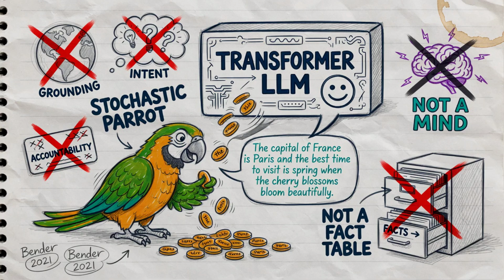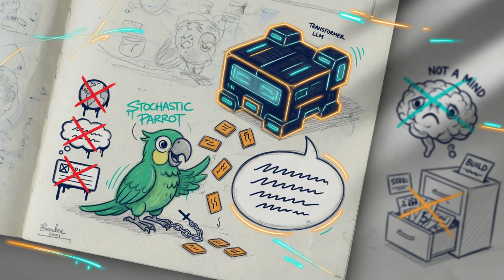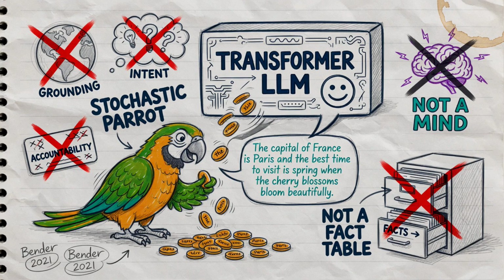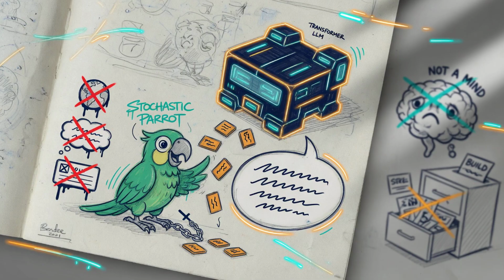Fluency is not understanding. In 2021, Bender and colleagues argued that a language model is a stochastic parrot. It stitches likely forms of language without grounding in the world, without intent, and without anyone accountable inside the weights. It is not a mind. It is not a fact table. Polished sentences can still be unanchored, biased, or overtrusted because they sound like someone who knows.